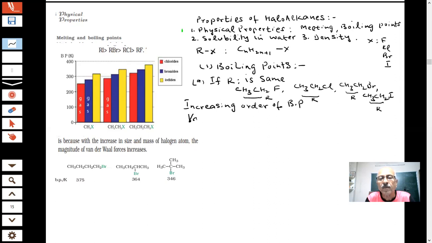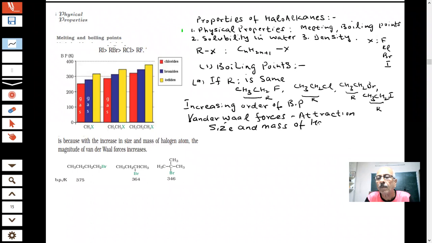Van der Waals force. There are Van der Waals forces of attraction. Students, tell me, Van der Waals forces depend on what? Which property? They depend on the size and mass of the halogen. The bigger the mass, what does this Van der Waals property depend on, students? The Van der Waals force of attraction depends on mass and size of the halogen.